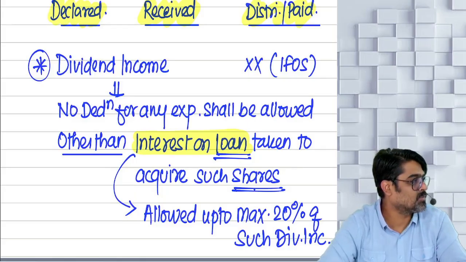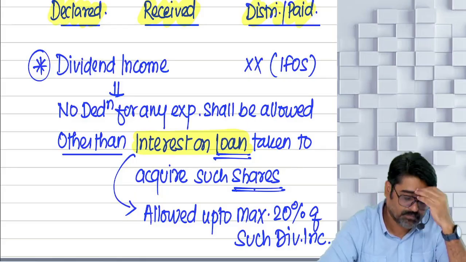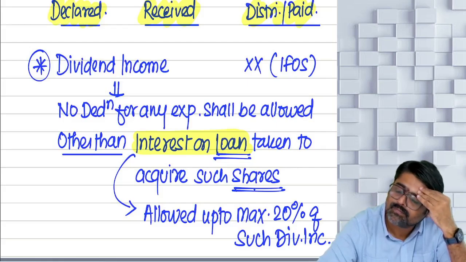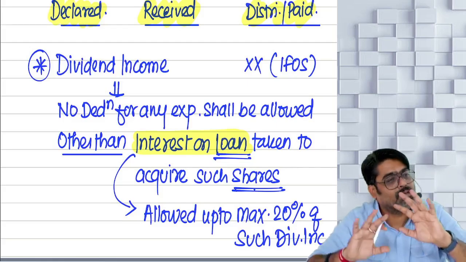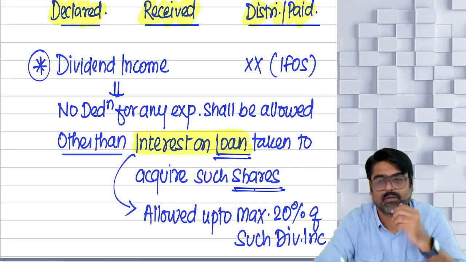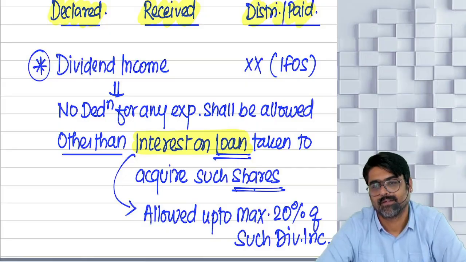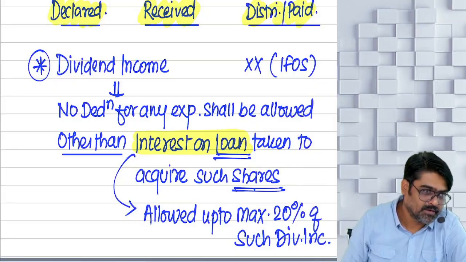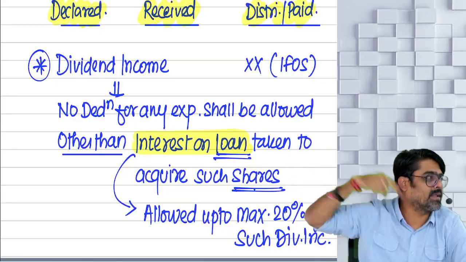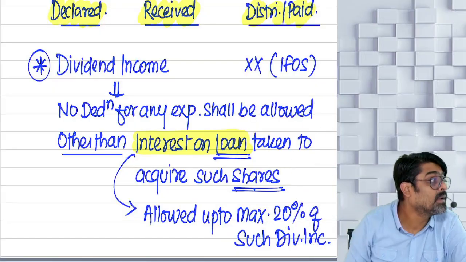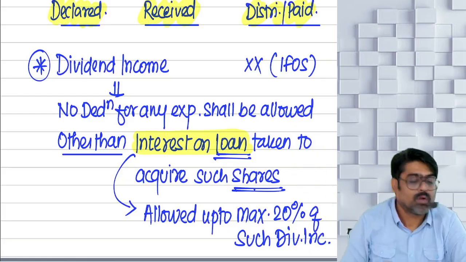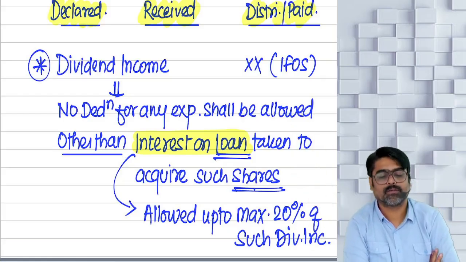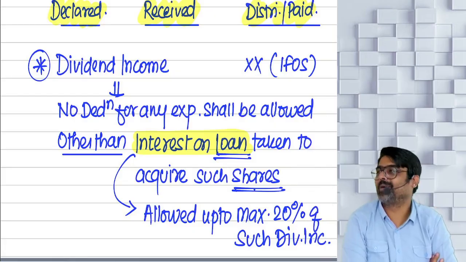20% of 1 lakh is not 40,000. Now I have changed the example also. In the exam also you will get a different dividend figure. In the exam they are telling you that the dividend income is 80,000. Dividend income is? No sir, you told 2 lakh. So we took the limit of.